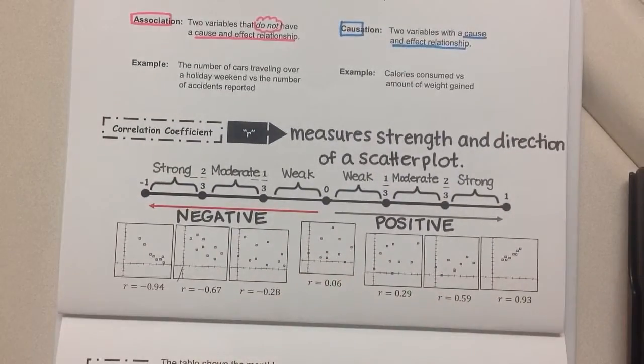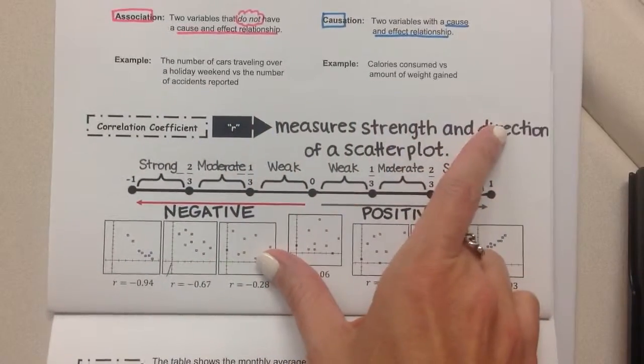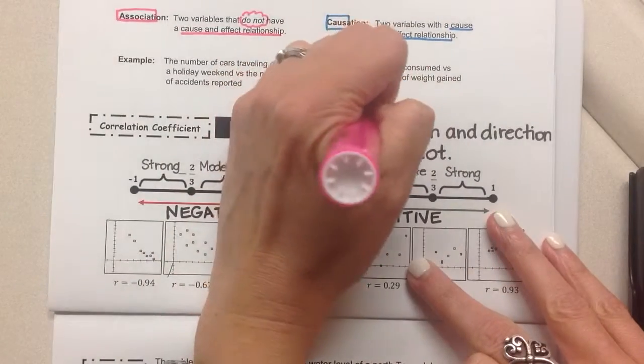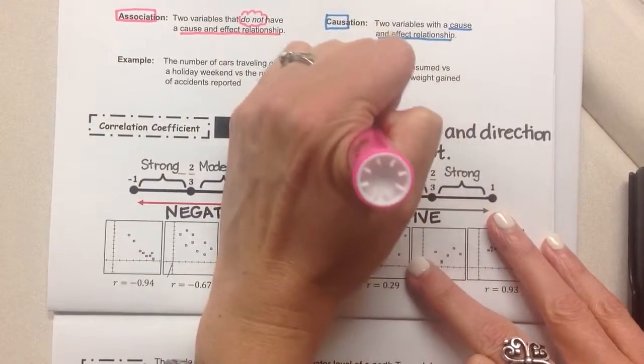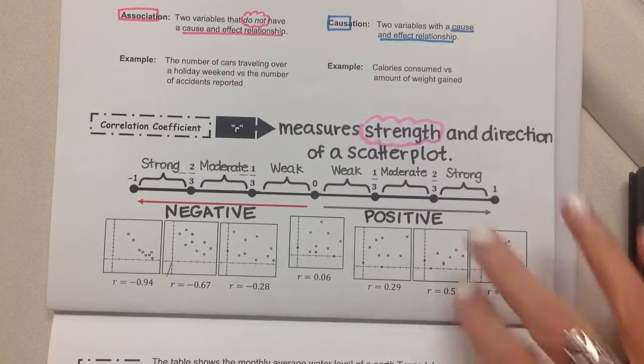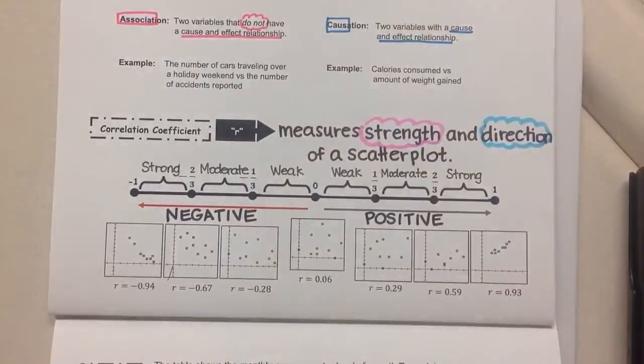All right, let's talk about the correlation coefficient. This is the R value in your calculator that measures strength and direction. So I really want to highlight that: we've got strength and direction. Think of your scatter plot. The R value is telling you how close your scatter plot is to being in a straight line and how strong it is.